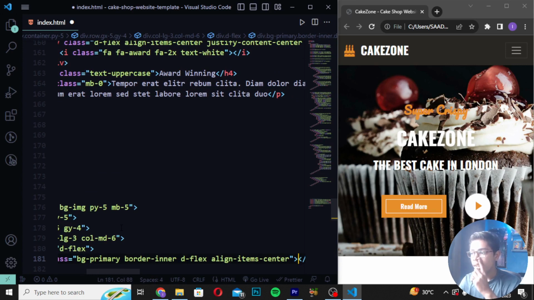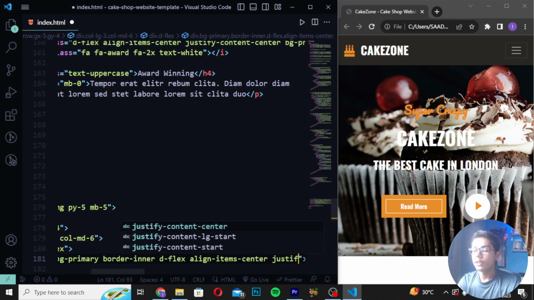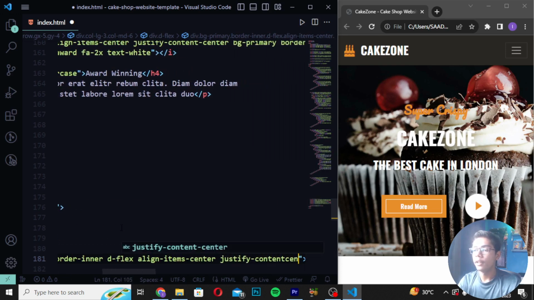Now you have to just do one thing here like here I will be moving in this tag and write here justify content and I will be now just writing here in center.